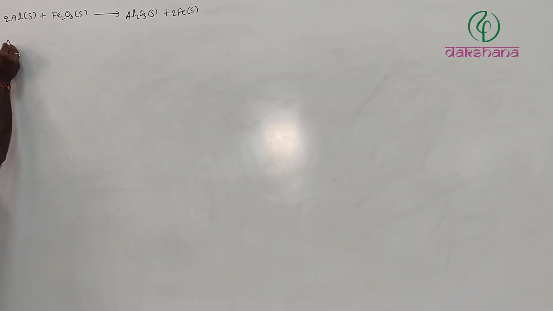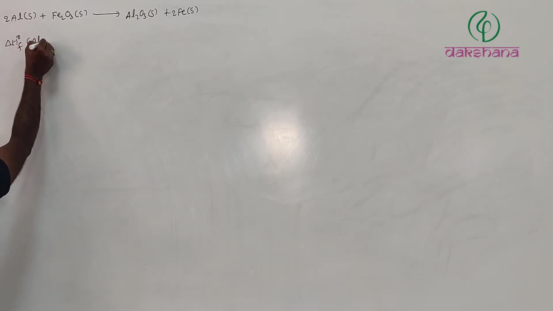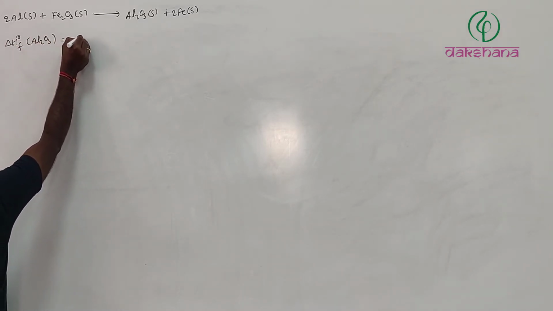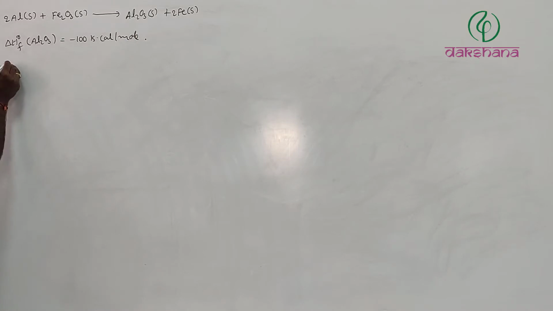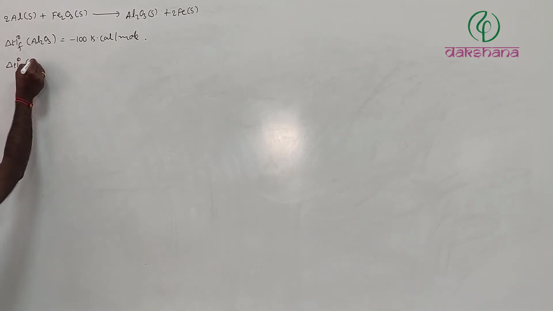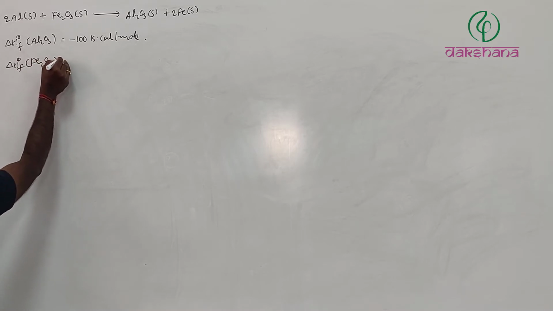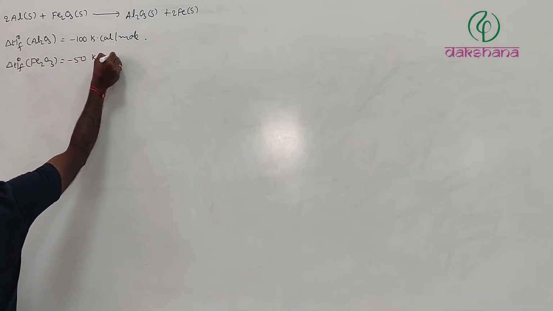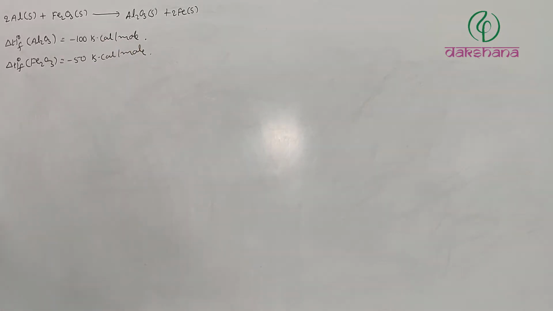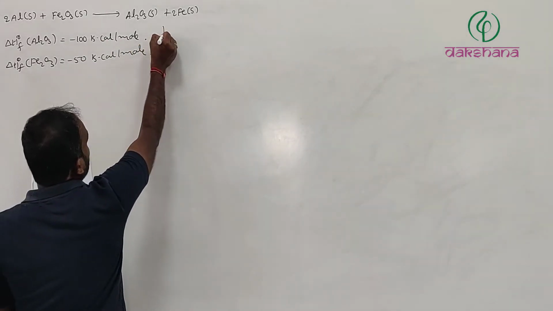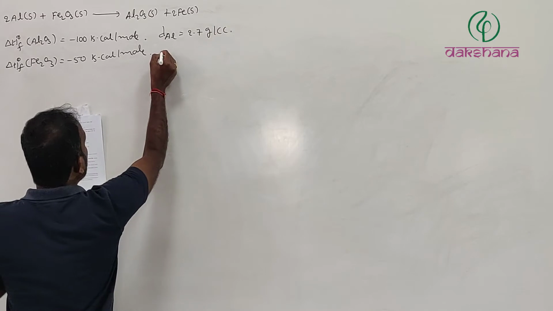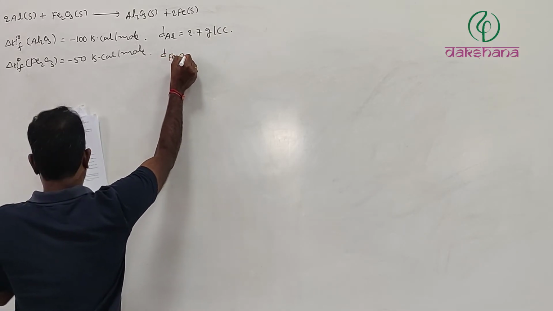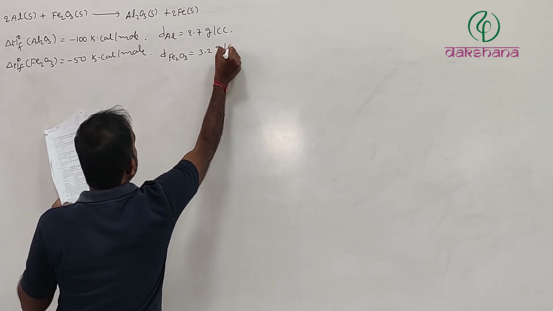And given that delta H naught f of Al2O3 is equal to 100 kilocalories per mole, delta H naught f of Fe2O3 is equal to minus 50 kilocalories per mole. And given that the density of aluminium is 2.7 grams per cc, and the density of Fe2O3 is given as 3.2 grams per cc.